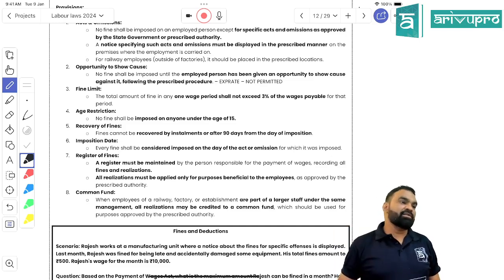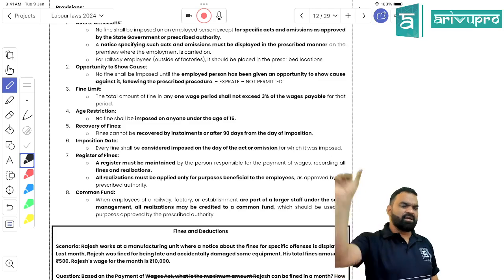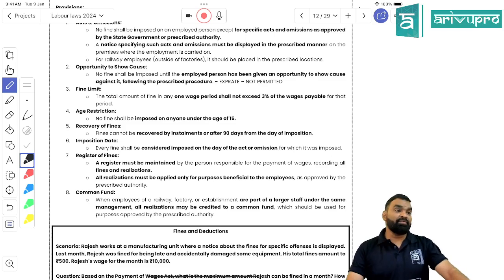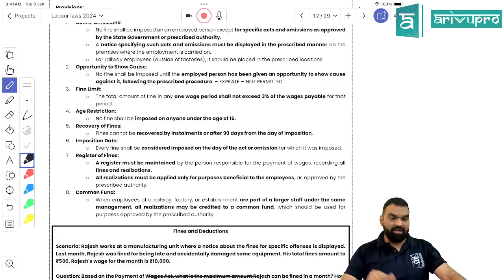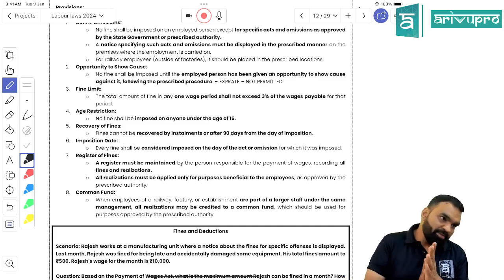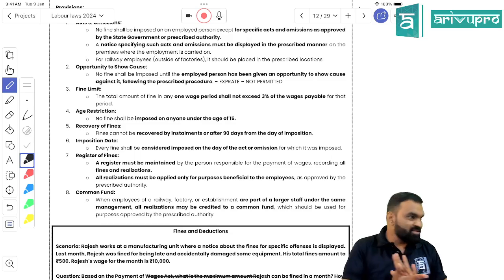So what are all the fine-related rules? 5 significant rules are there. The first one is, if you are doing something wrong, you may be subject to a fine. Second, the fine should be maximum up to 3% of the salary. The third thing is, we cannot collect the fine in installments, but can collect within 90 days from the date of imposition. The fourth thing is, you cannot impose a fine on an employee having an age less than 15. Fifth, whatever is collected will be segregated, cannot be treated as income of the organization, and should be spent for the welfare of the employees. Got my point, students? Is it clear? Manageable?